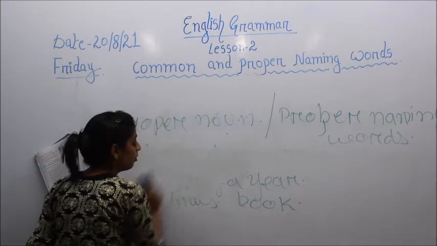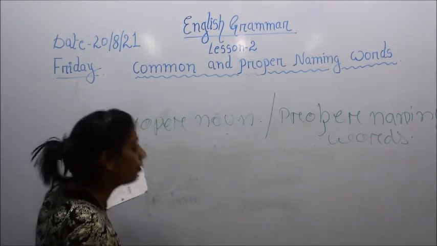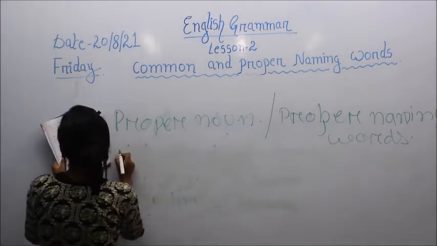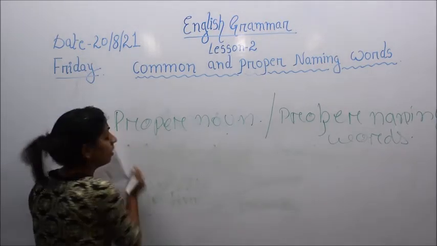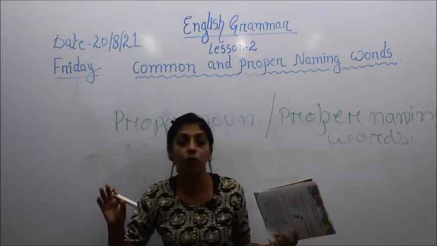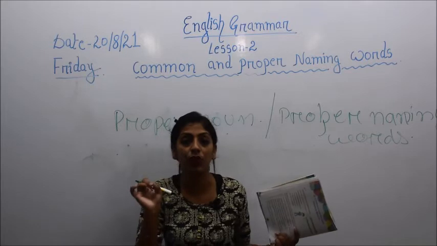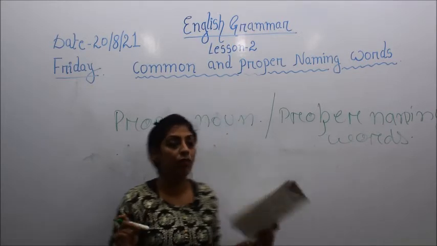The utmost and prime characteristic of a proper noun is, just look at the board, I'll write it down for you: they start with the first letter. Any word representing a proper noun starts with an uppercase letter of the English alphabet.